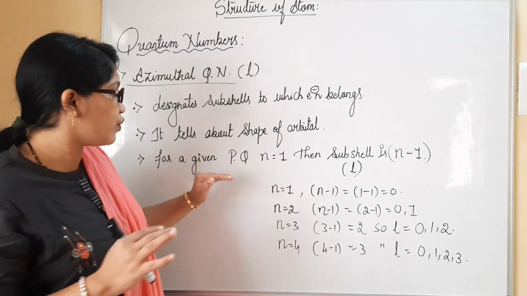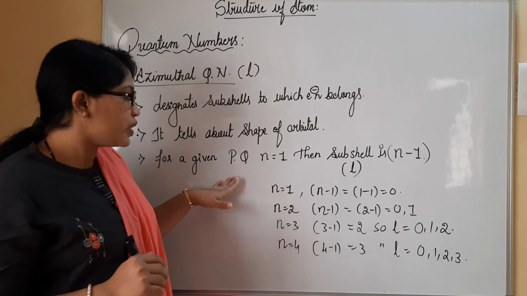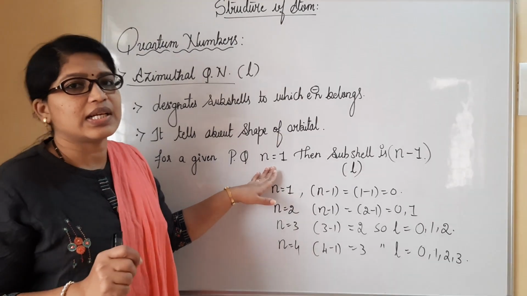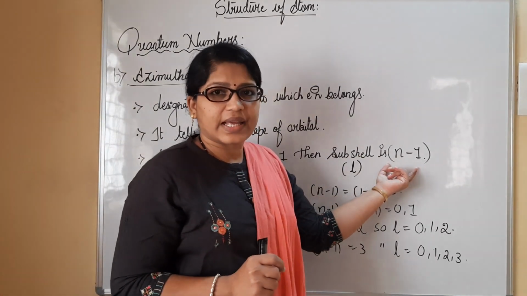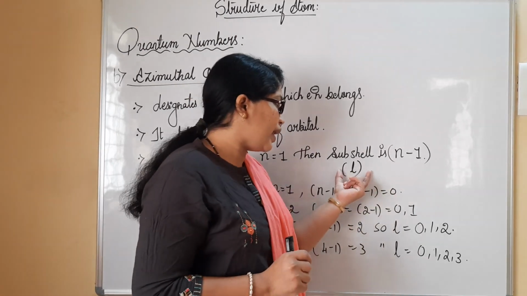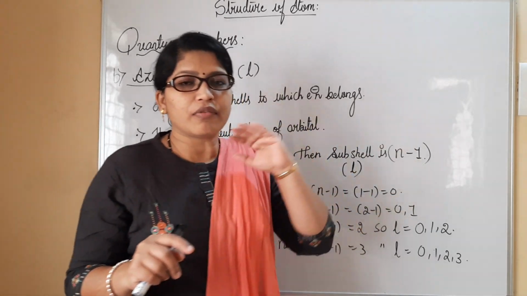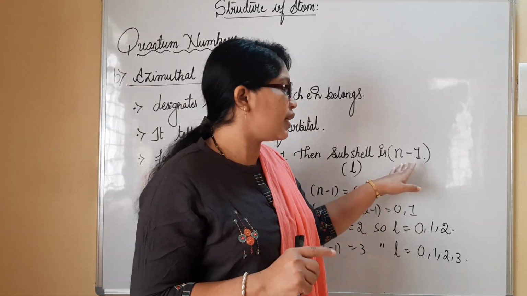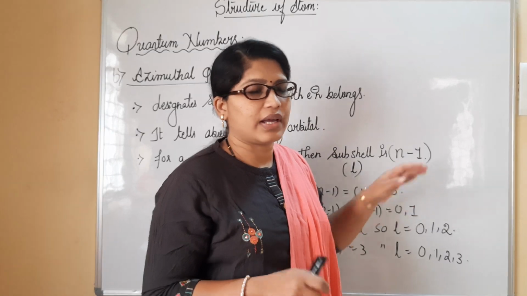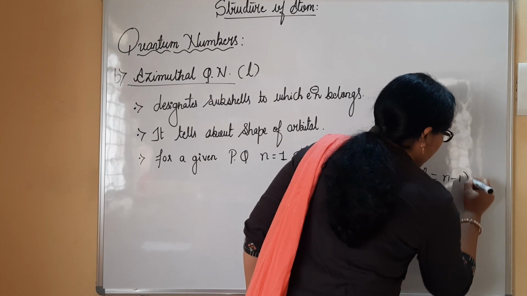For that I have written this statement: for a given principal quantum number n, the azimuthal quantum number L ranges up to n minus 1. This is the empirical rule, and we have to remember it like this only.